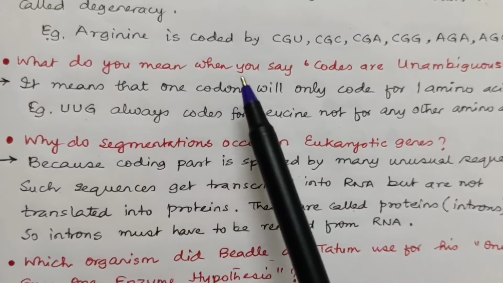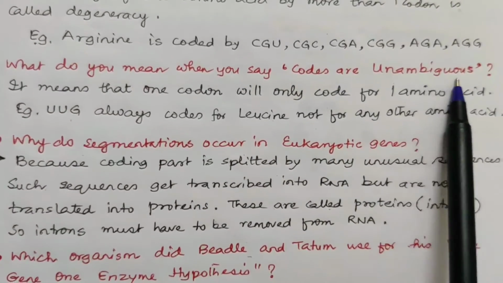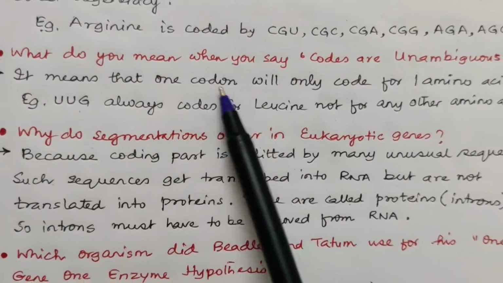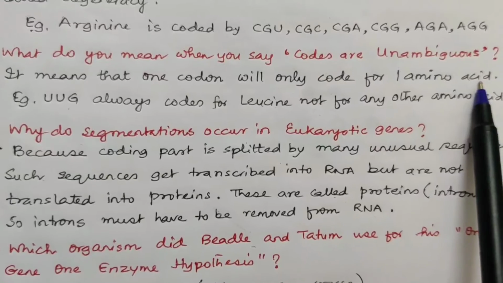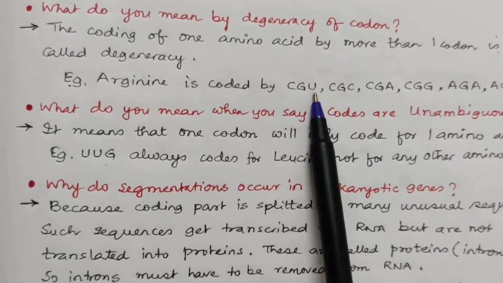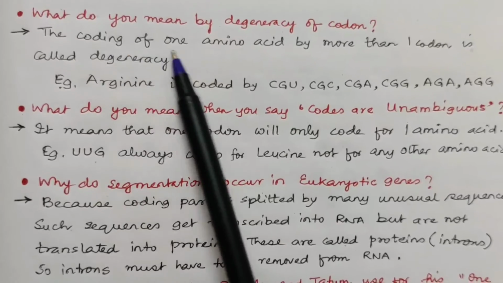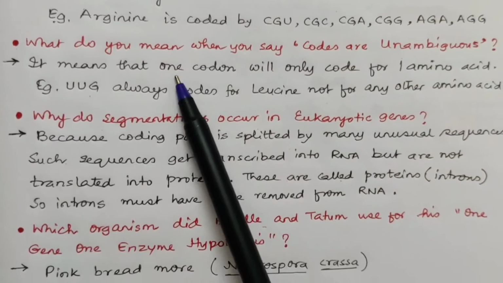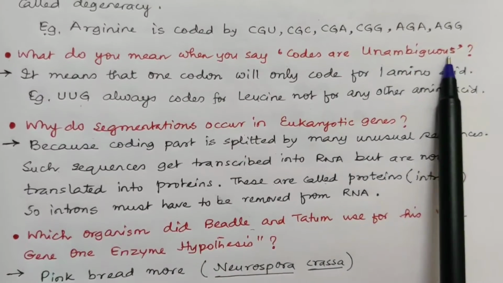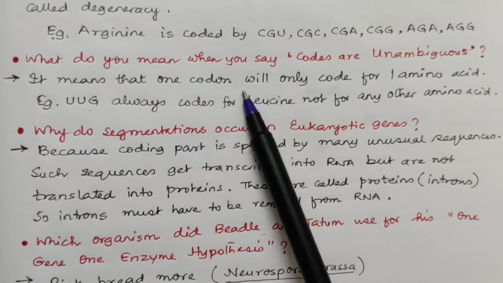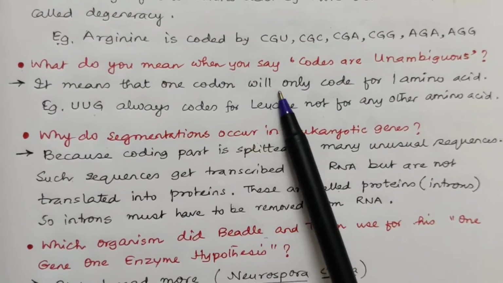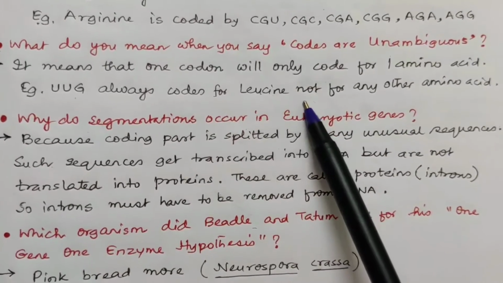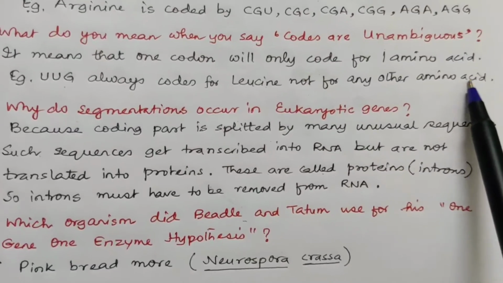Next question is, what do you mean when you say codes are unambiguous? This is just the opposite. Here it means that one codon will only code for one amino acid. Here we had seen that one amino acid can be coded by more than one codon. But in case of unambiguity, only one codon will code for one amino acid, as UUG always codes for leucine, not for any other amino acids.